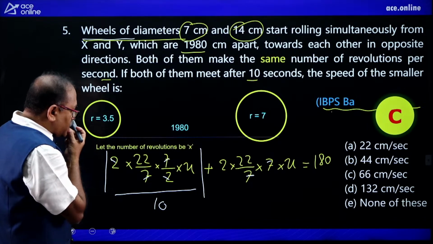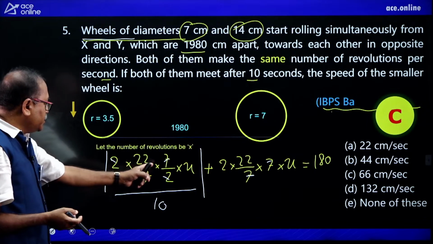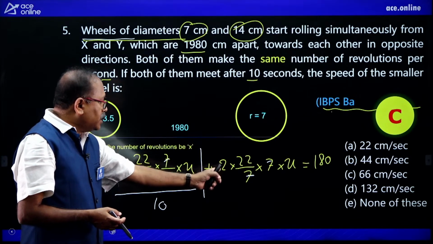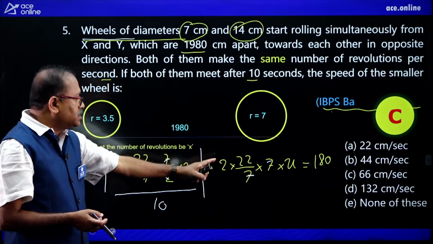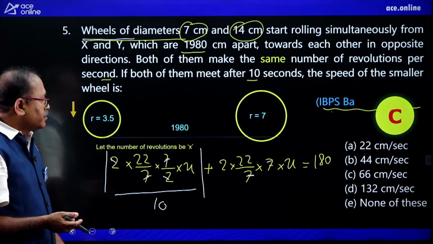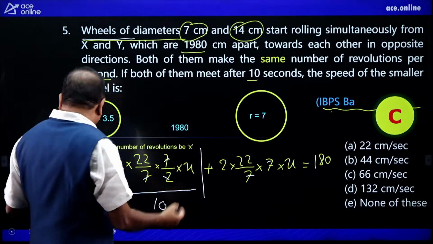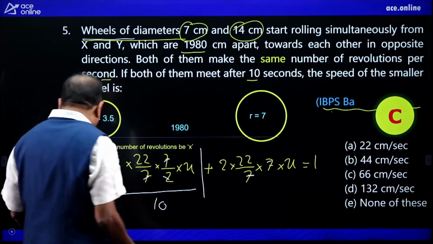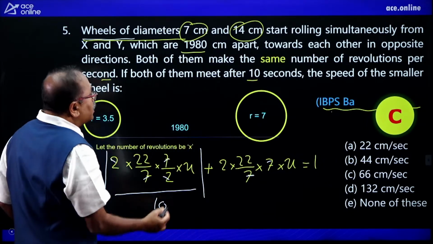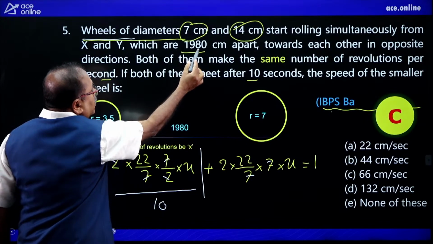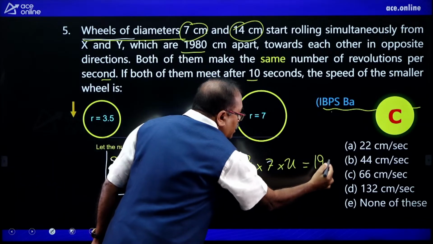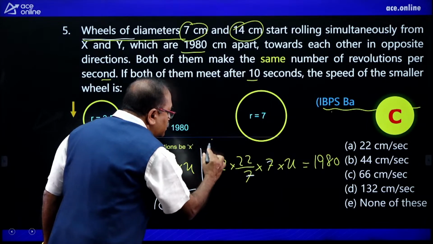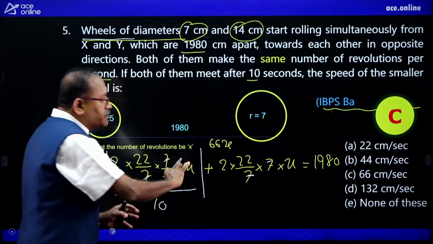Here it is 22x and here it is 44x, and that gives us 66x. I wrote that figure wrong, and it has to be 1980. So here I got 66x, the sum of this.